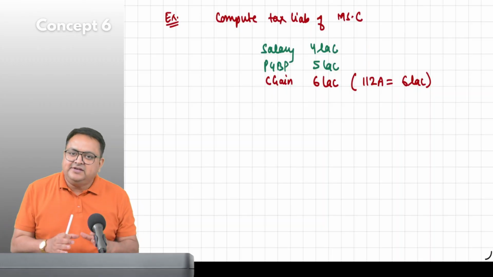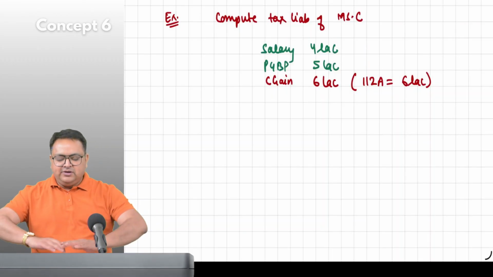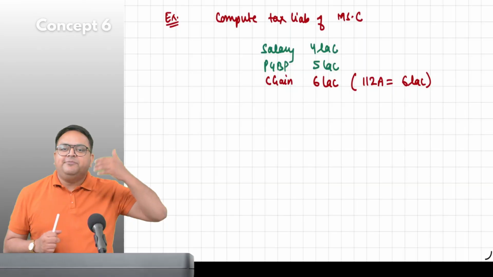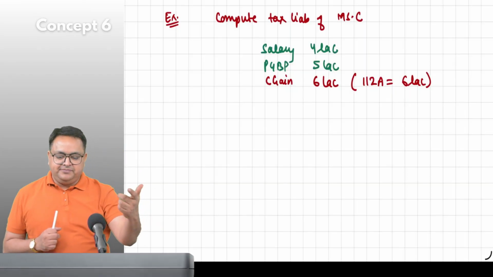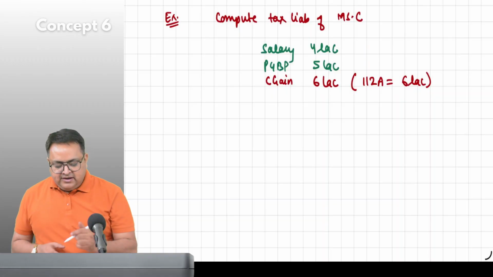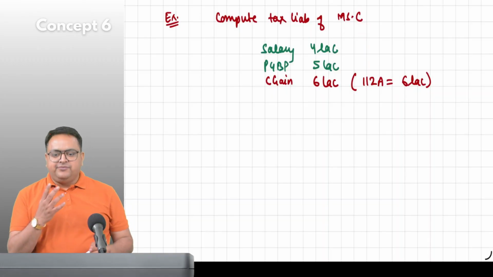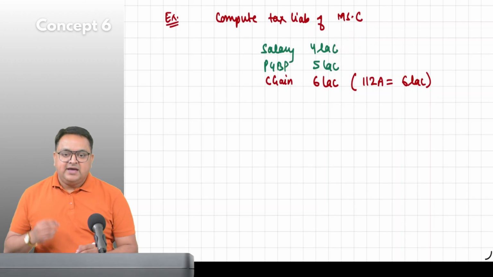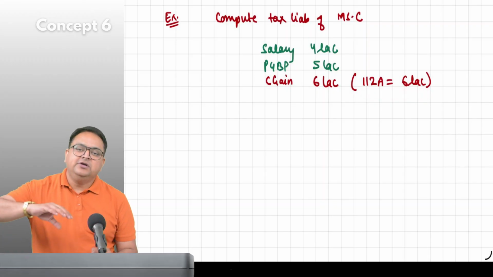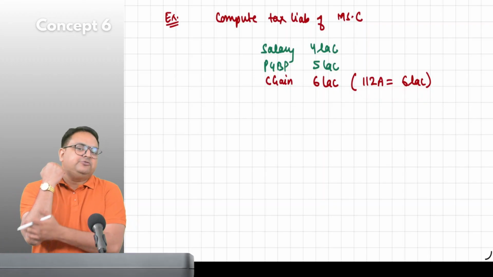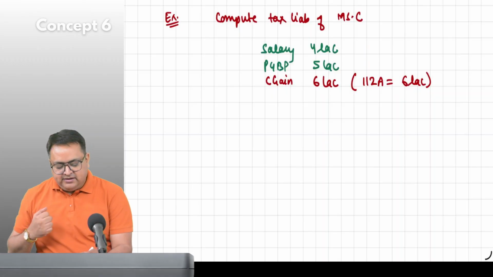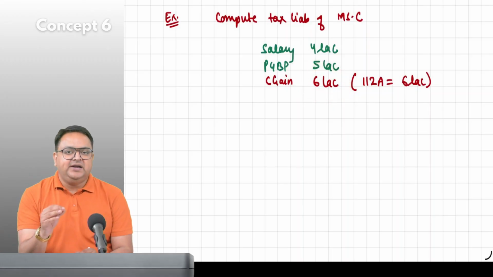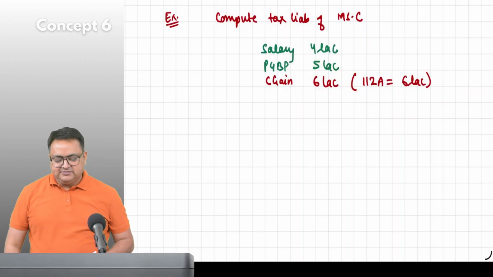See, in this year, is it possible, guys? Don't get confused with numbers. Just understand practically how she is earning income. Let's say, for example, this person is your relative. This person has salary income, business income, and she sold long-term equity shares. She earned 6 lakh rupees, and each and every penny of capital gain is coming from long-term equity shares.